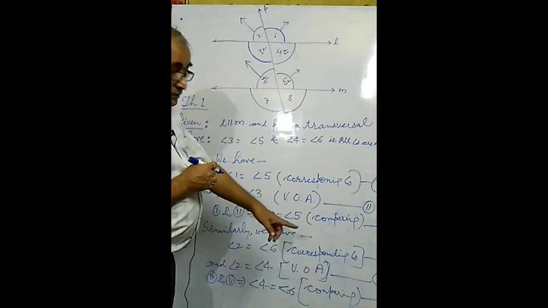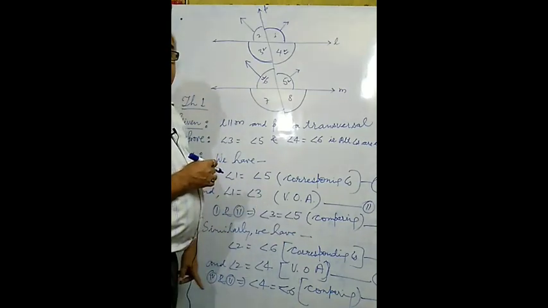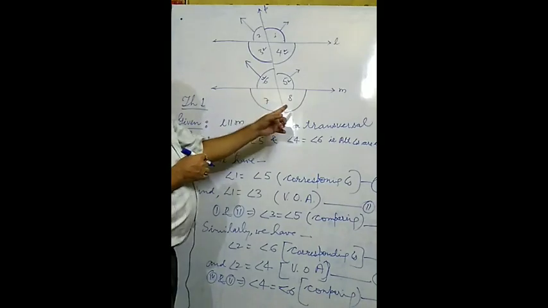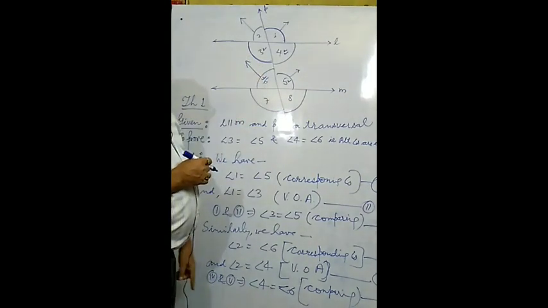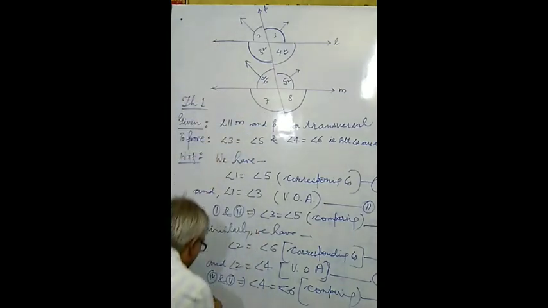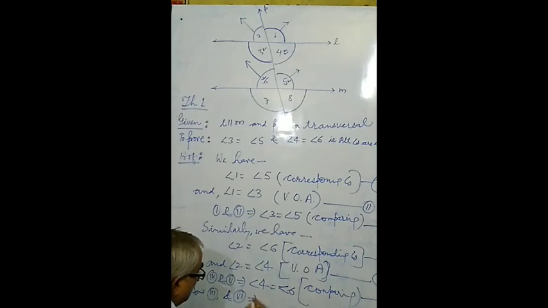It means relations number 3 and 6 imply alternate interior angles are equal, and this one is required there. So at last you will note down, hence proved. In this way we have proved theorem number 1.